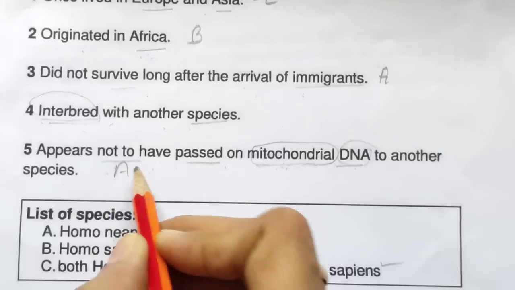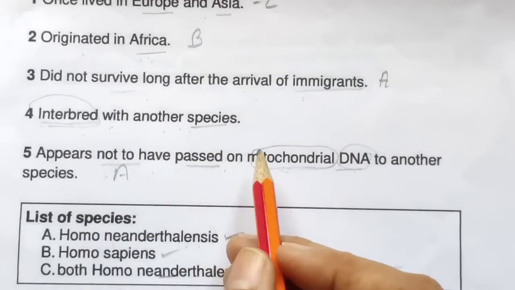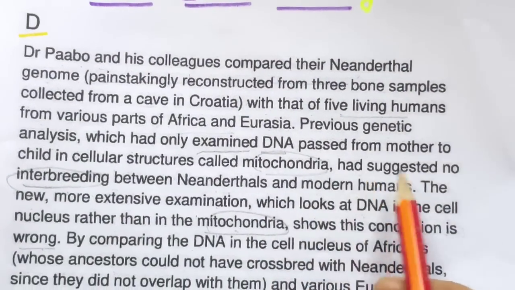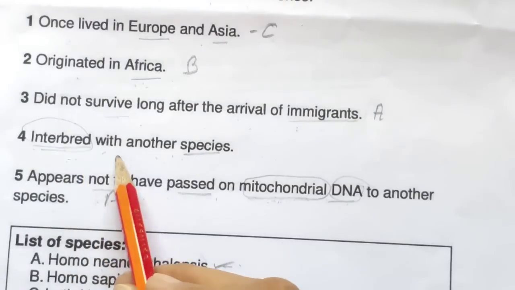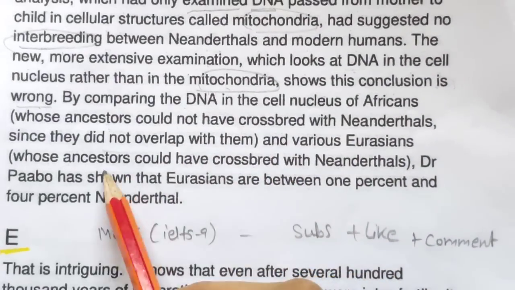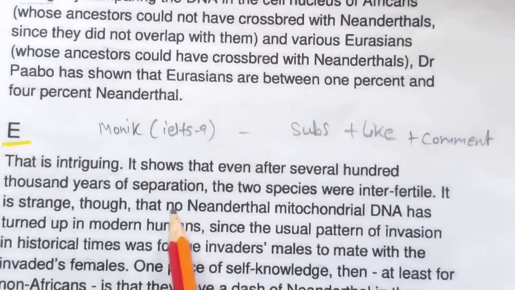So here I will put A, and interbreed with another species. So what can we put here? Let's read it. Neanderthals and modern humans. So had suggested no interbreeding, but here they are saying interbreed with another species. Okay. So here too they are not saying the same thing. Let's read the next paragraph.